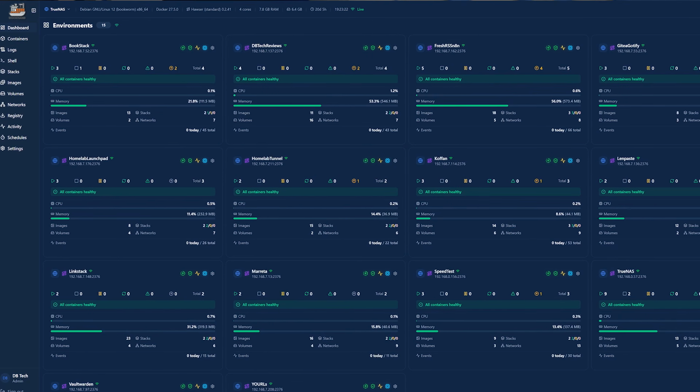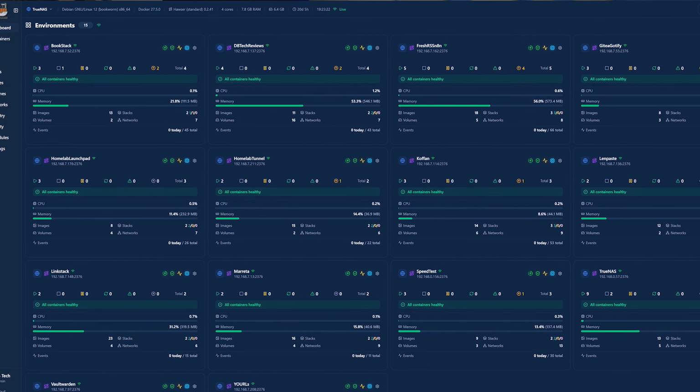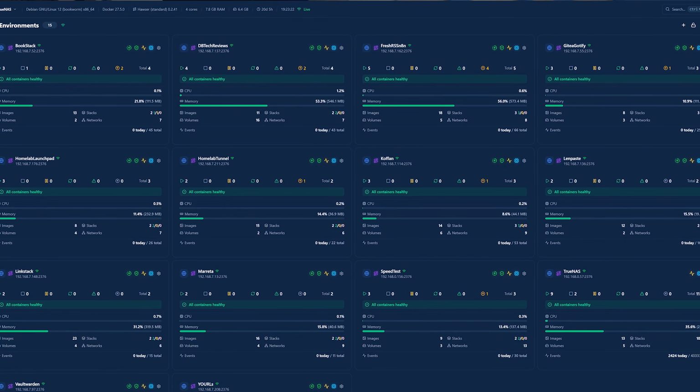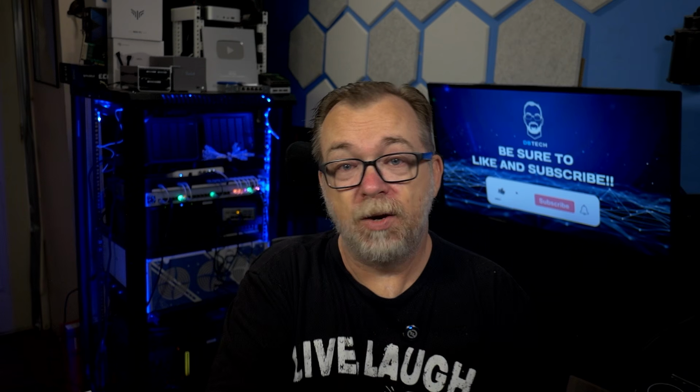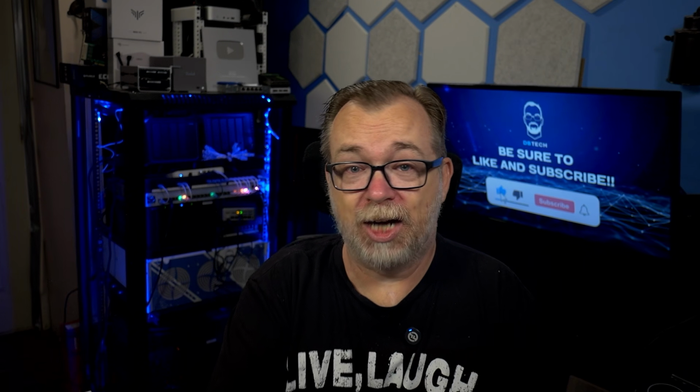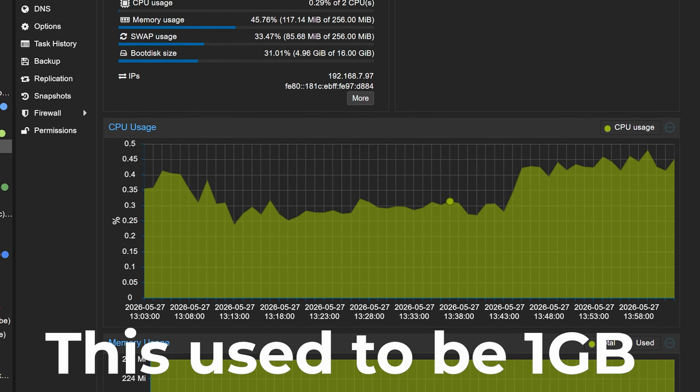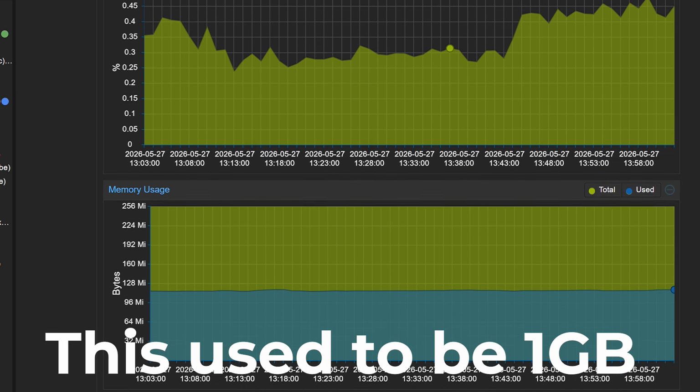The thing that surprised me the most wasn't a feature that I'd seen in a demo. It was something that I found out about my own home lab once I had a single pane of glass to look at it through. Dockhand gives you a unified dashboard showing real resource usage across your hosts, CPU, RAM, networking, and more, all in one place. And when I sat down and looked at what my containers were actually consuming versus what I had allocated to them, I found a couple of them that I'd given way more RAM than they ever needed.